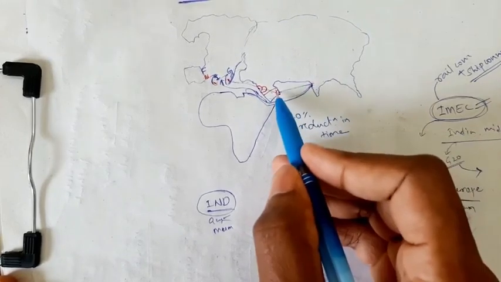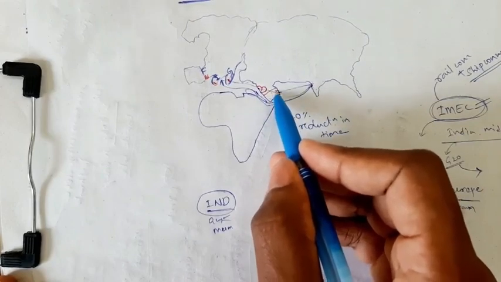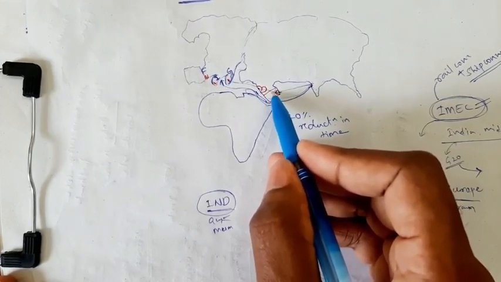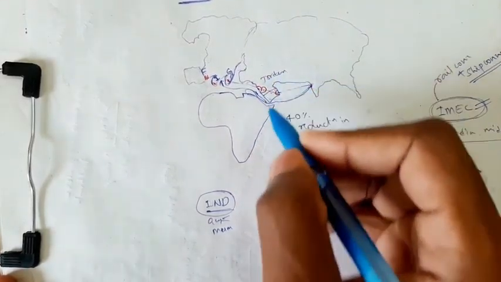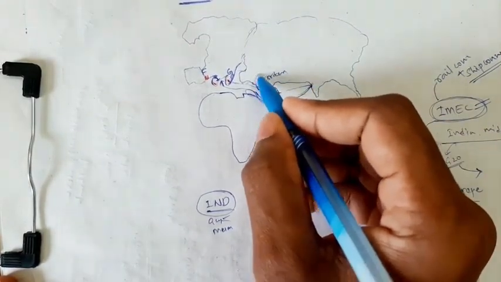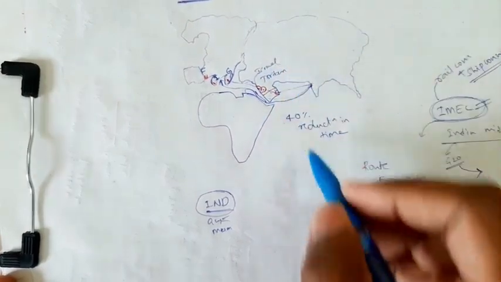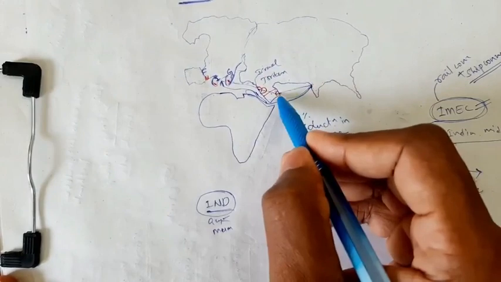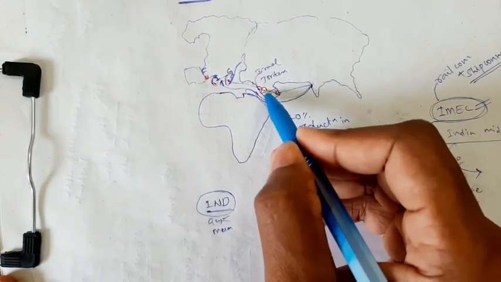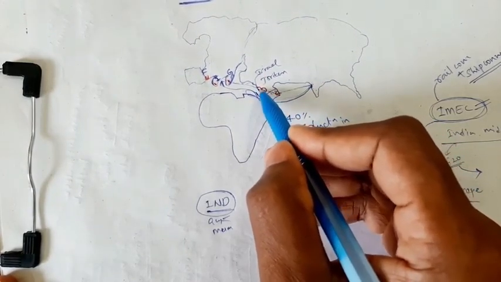Then after it reaches these two countries, it moves towards Jordan. This is Jordan. I will show you the map, don't worry. And then it reaches Israel. So first from India, then to UAE or Saudi Arabia, then obviously goes to Jordan, then goes to Israel.